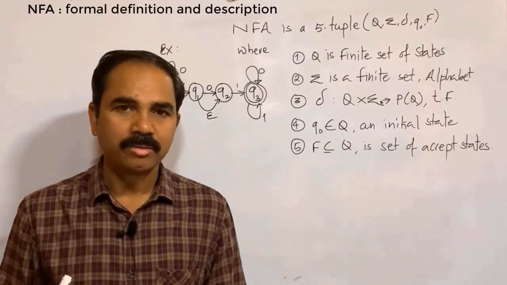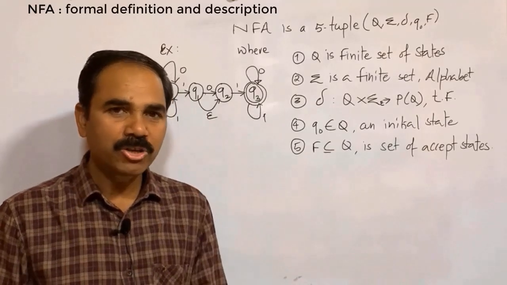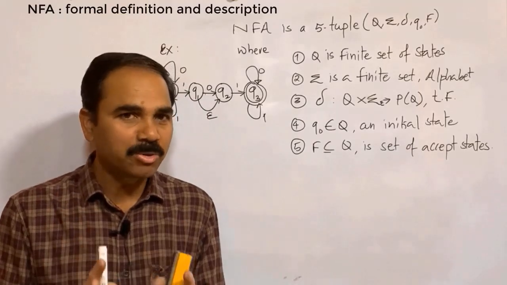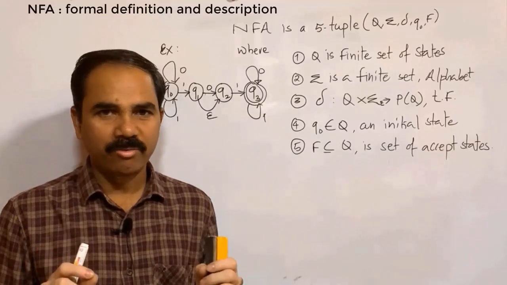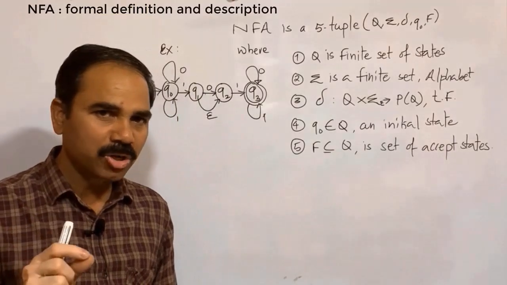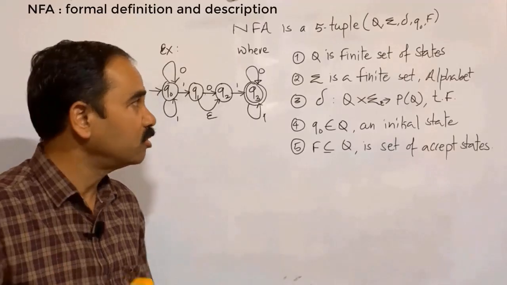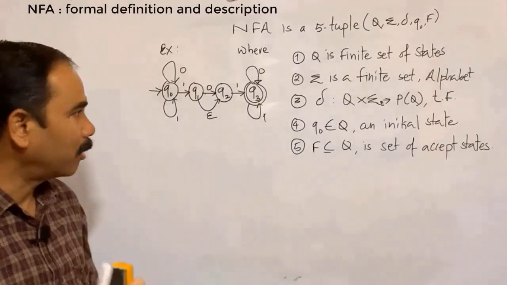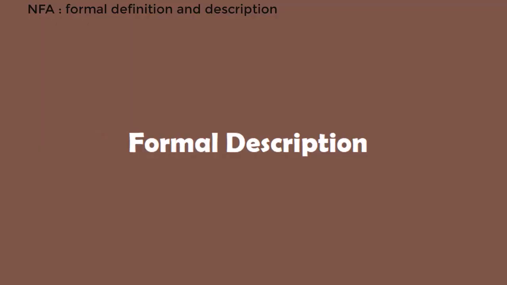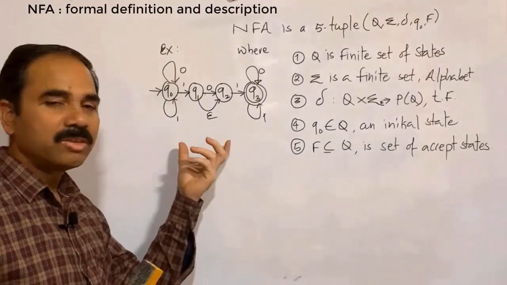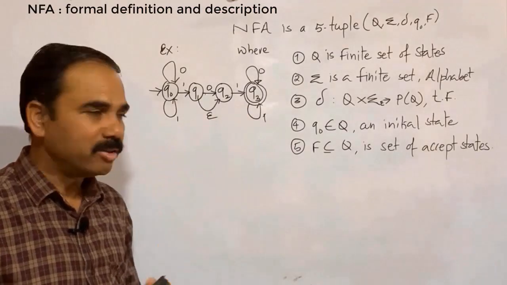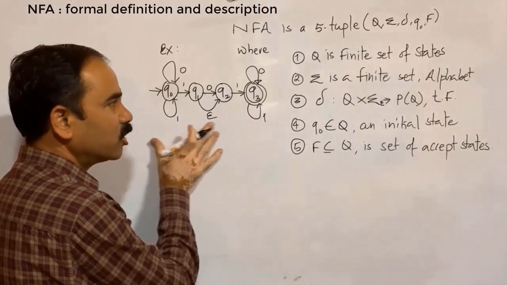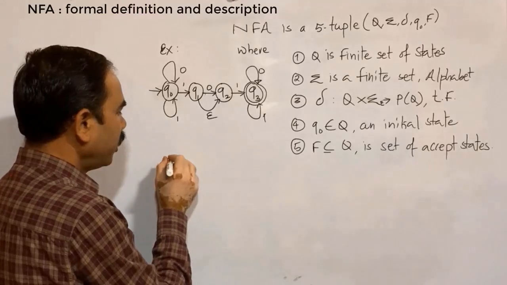Now you must understand, when you write a formal definition of any NFA, you should also be able to write the formal description of any given NFA. And to write the formal description of any NFA, we have to use these 5 tuples: Q, sigma, delta, Q0 and F. For example, if this is an NFA, how can we write the formal description of this NFA? We have to use these 5 tuples. First tuple is Q. So what is Q in this case? Set of states. So we say NFA